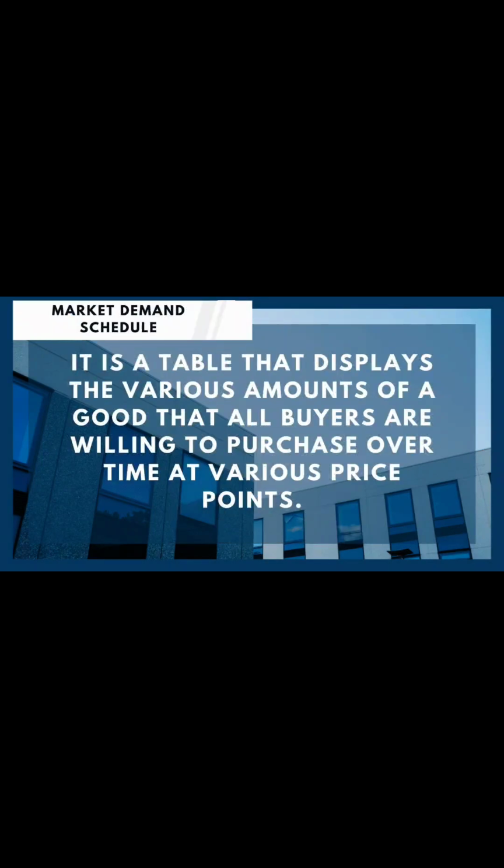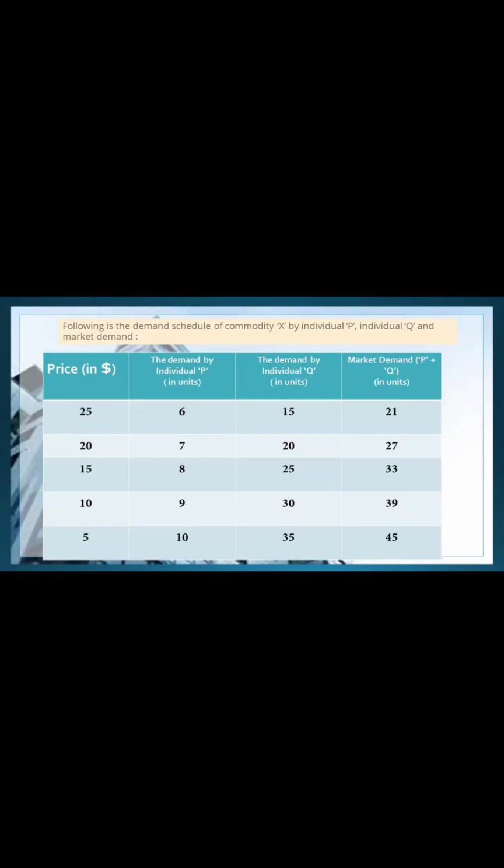Market demand schedule: it is a table that displays the various amounts of a good that all buyers are willing to purchase over time at various price points. Following is the demand schedule of commodity X by individual P, individual Q, and market demand. As shown in the schedule, at price $25, individual P demands 6 units of commodity X, whereas Q demands 15 units, which results in 21 units as market demand. As price falls to $20, the demand for P and Q increases to 7 and 20 respectively, and the market demand reaches 27 units. Similarly, as the price goes on declining, the market demand keeps on increasing.